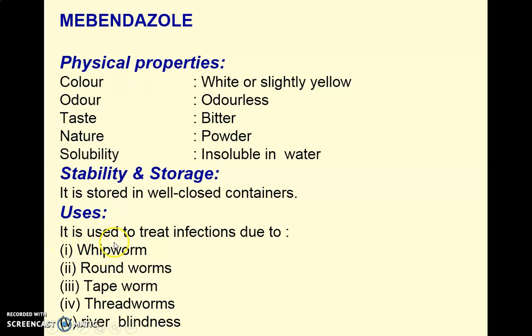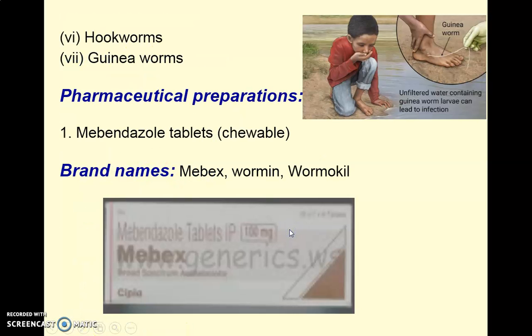Uses include the treatment of infections due to whipworms and roundworms. For most types of worm infection, mebendazole is effective as an anthelmintic: whipworm infection, roundworm infection (ascariasis), tapeworm infection, threadworm infection. Depending on the shape of the worms, these are called roundworm, tapeworm, threadworm. River blindness, called onchocerciasis, we just saw in the last slide. In this treatment also, as an anthelmintic, mebendazole is useful.